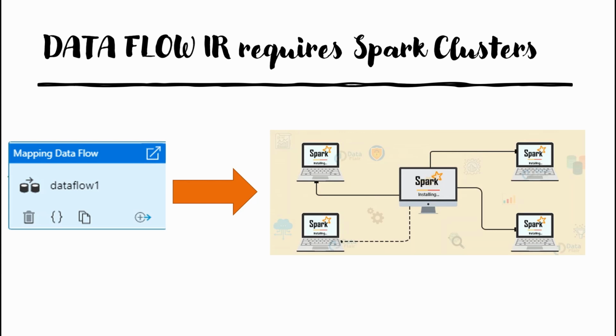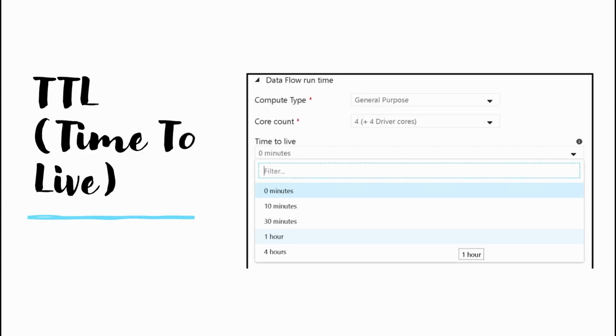Keeping this in mind, you have something called the time to live property of the integration runtime, that is the Azure integration runtime. Obviously we're talking about the Azure integration runtime because data flows only run on the Azure integration runtime.